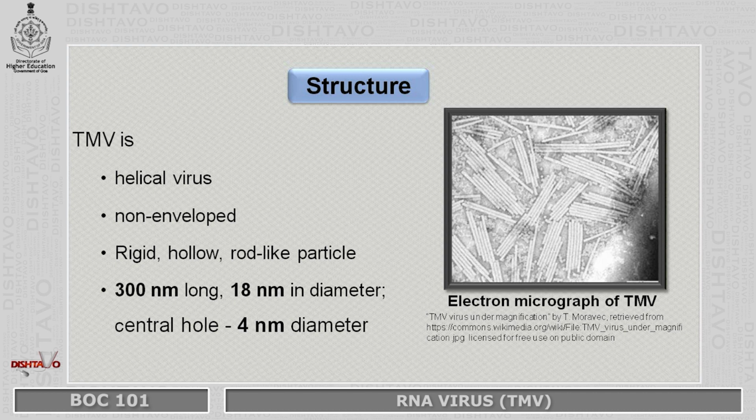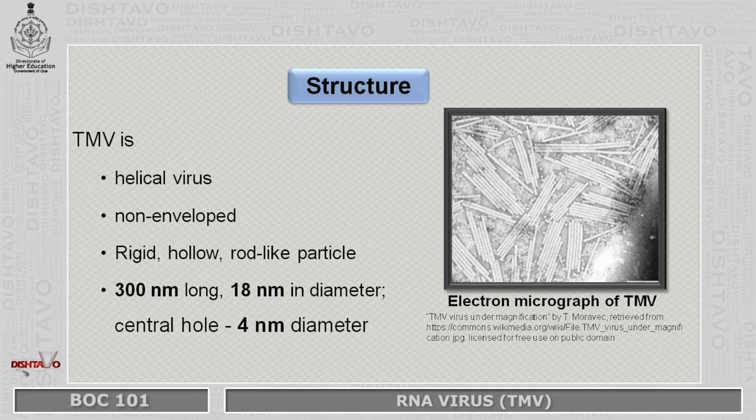The virus is a rigid, hollow, rod-like particle. So you can see an electron micrograph here, wherein this is how the virus would look under an electron microscope. It appears like a rod and it is hollow in the center.